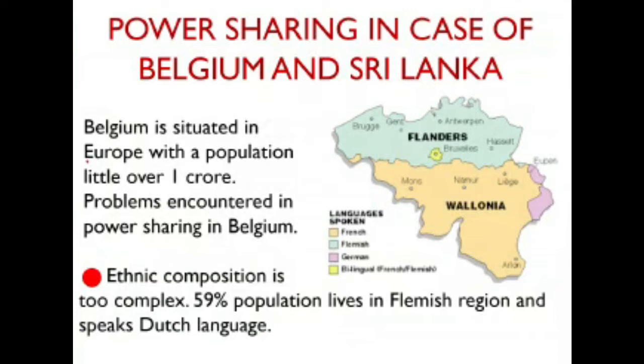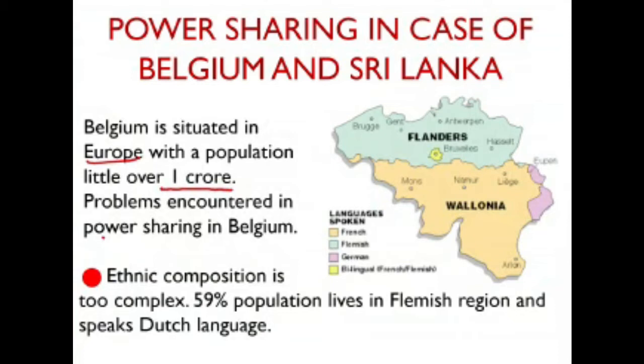So let's get started. As we know, Belgium is a very small country situated in Europe. It has borders with France, Netherlands, Germany and Luxembourg. Its population is just over a crore. In India, the state of Haryana has a population of 2 crores, and even Delhi has about 2 crore population. So the whole population of Belgium is about half the population of Delhi.